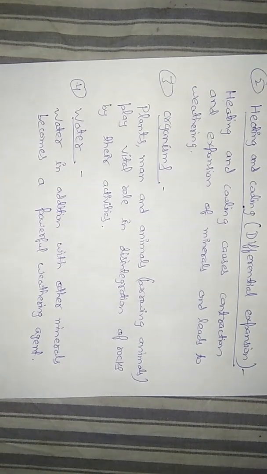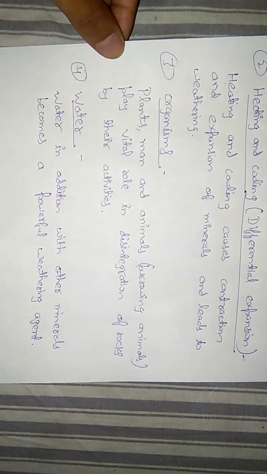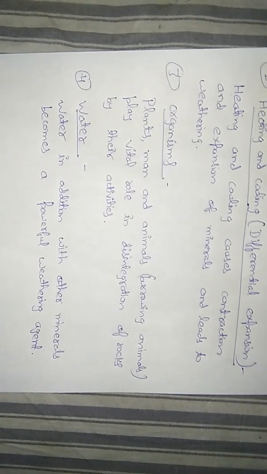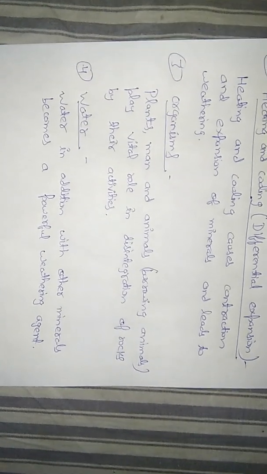Man causes weathering by various activities, by digging and other activities. And animals, burrowing animals, means animals that live in the burrows. They dig the field and they live there. That's called a burrow. Okay, so burrowing animals, when they dig, they are doing weathering. Okay, these all play a vital role in disintegration of rocks, means in breaking of rocks by their activities.